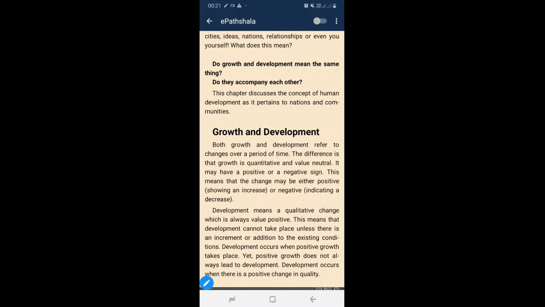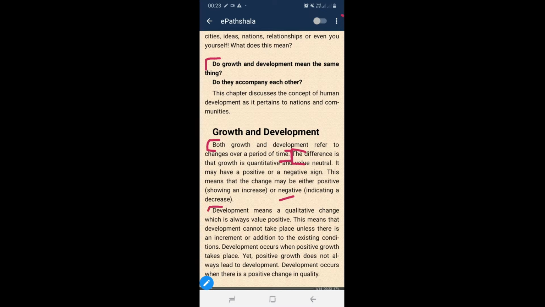So let's check the meaning of growth and development with the question: do growth and development mean the same thing? The answer is no. Both growth and development refer to change over a period of time. But there is a difference between growth and development. The difference is that growth is quantitative and has neutral value. It may have a positive or negative sign.